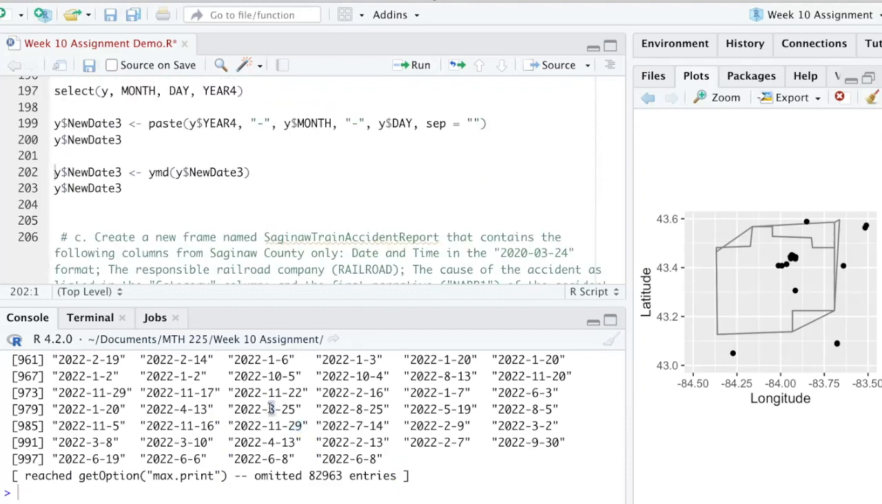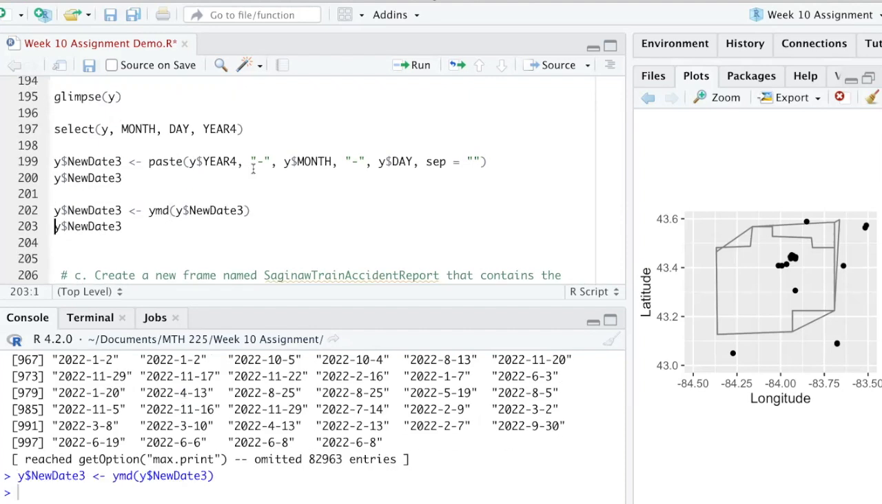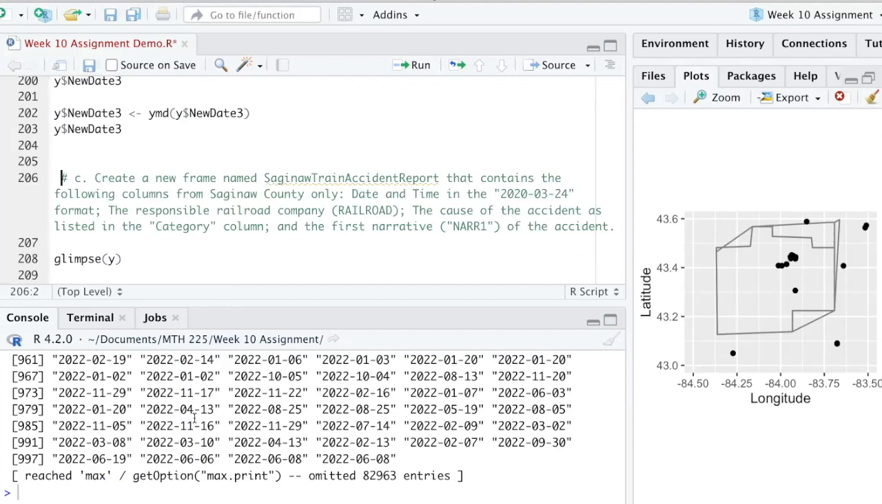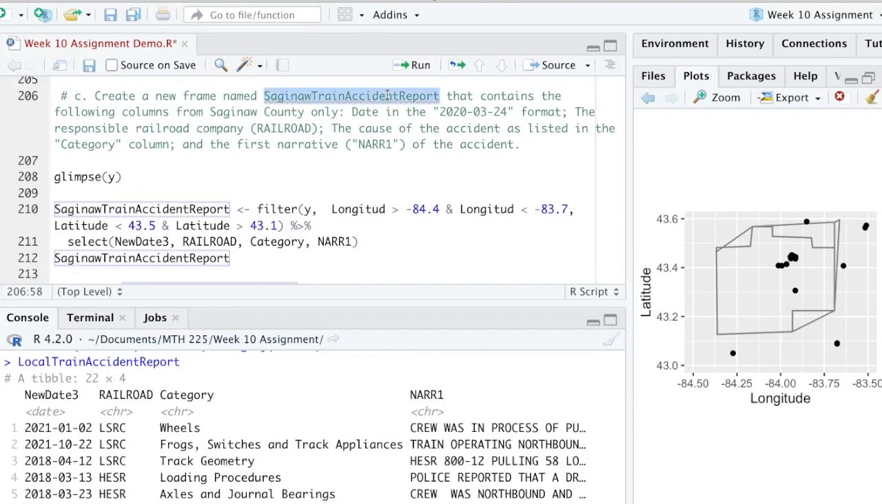However, we have this 1-digit month in the middle, and we want to change that so that all of the months are 2-digit. So a 4 would be a 04 instead. So I'm going to run this year, month, day command and reassign that to the new date field, new date 3. And then when we take a look at it, notice that now the 1-digit dates are 2 digits. And the last one here, we're going to create a report called the Saginaw Train Accident Report.